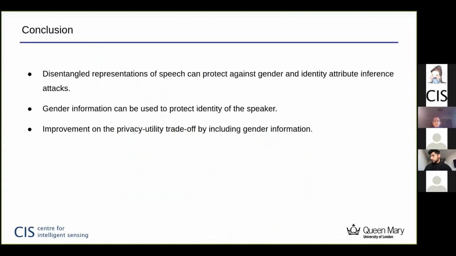And as a conclusion, we can say that we can protect the identity and gender against attribute inference by using disentangled representation of speech. We have also shown that gender information can be used to protect the identity of the speaker. And we have shown an improvement in the privacy utility trade-off by including gender information with respect to current state-of-the-art methods that use only identity information.